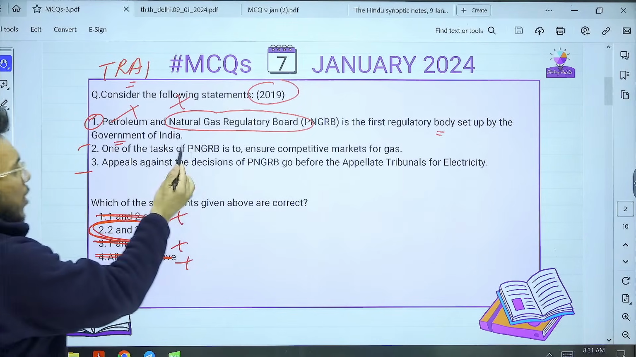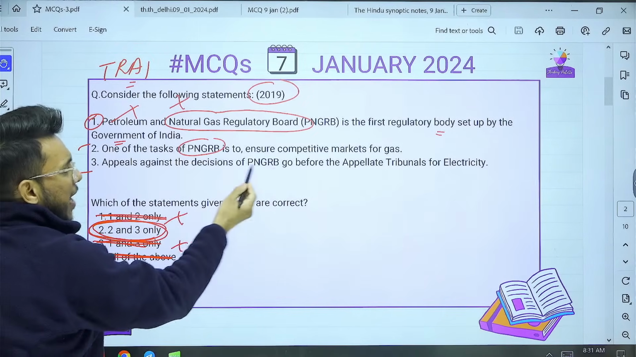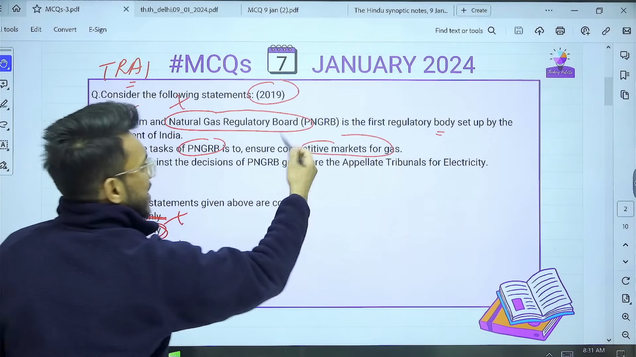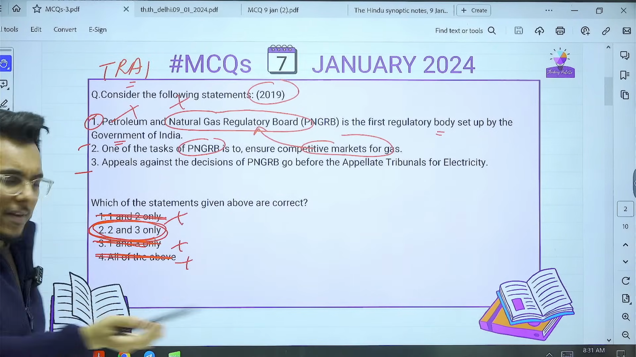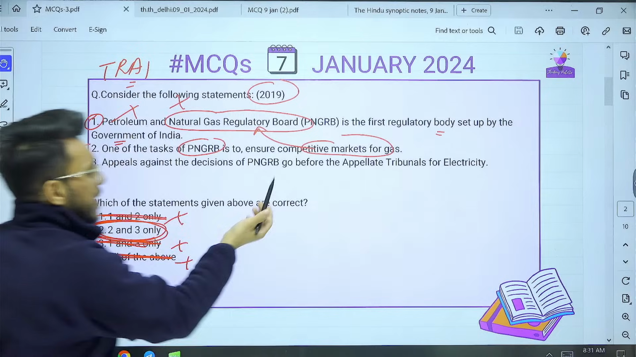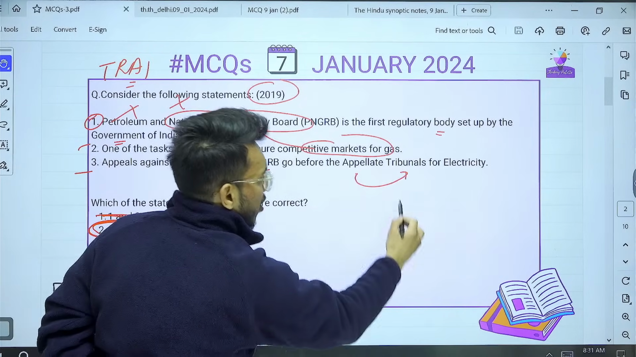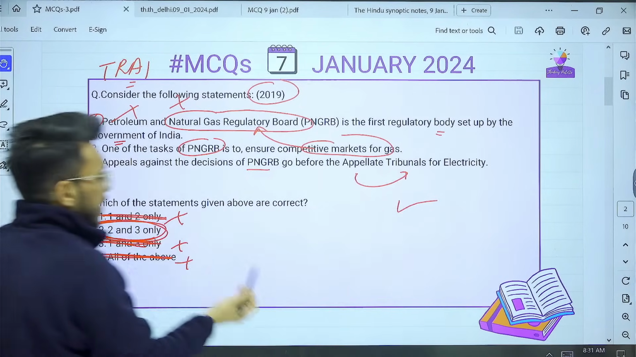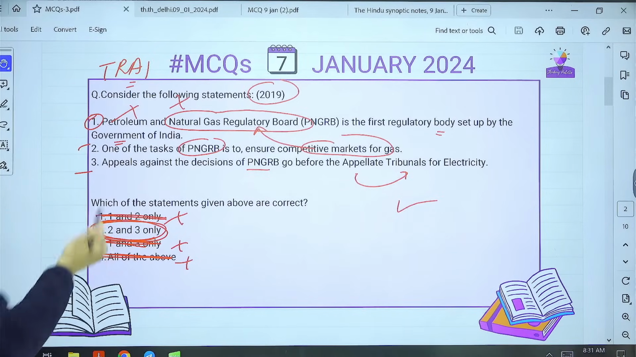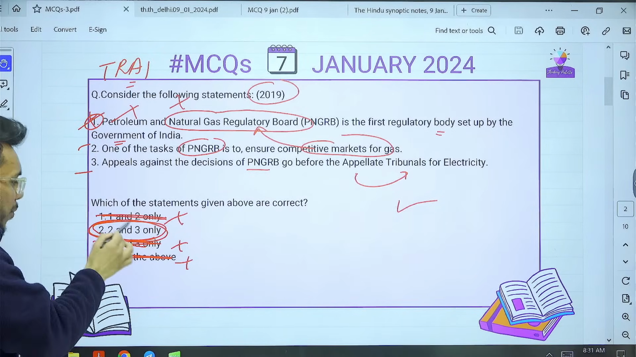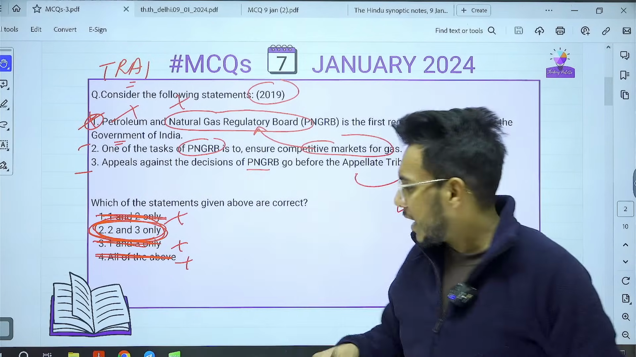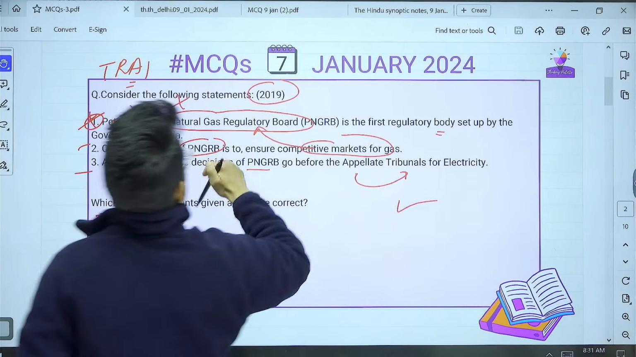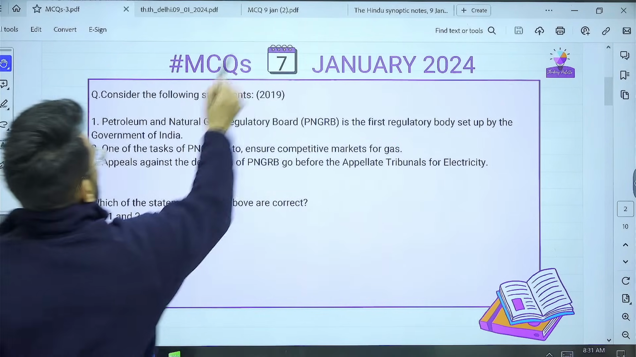If we talk about the PNGRB ensuring a competitive market for gas: yes, if it is a regulatory body, obviously its task will be the regulation of gas. So that is correct. Appeals against the PNGRB go before the Appellate Tribunal for Electricity. That is correct. But even if you didn't know it, if you just remove the wrong option, only option B will stay. So that is about yesterday's question. And now guys, let's take the questions for today, and please be very careful.